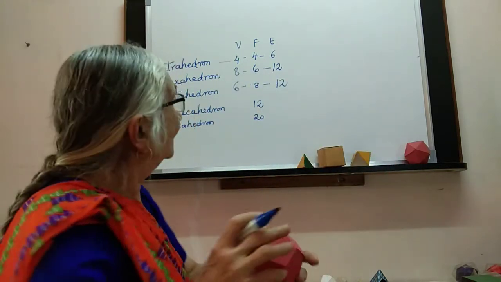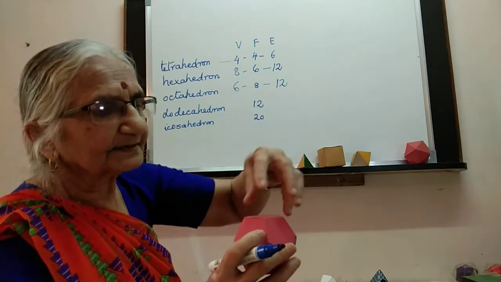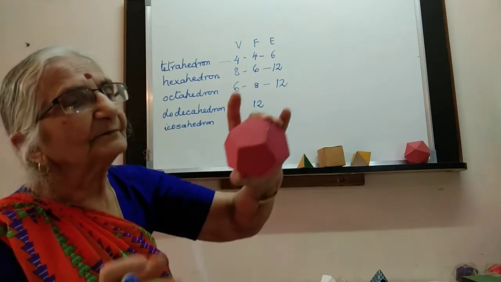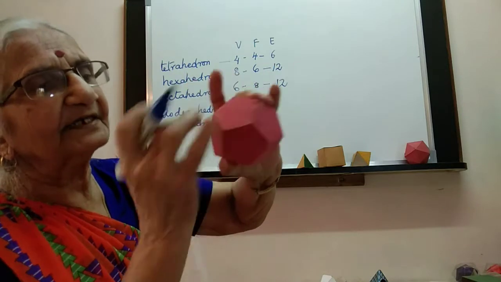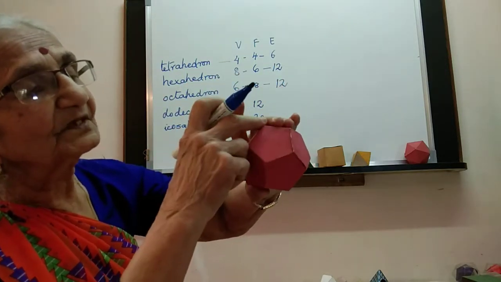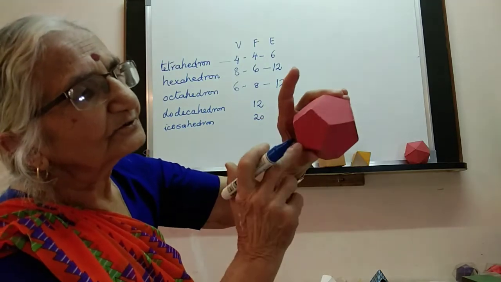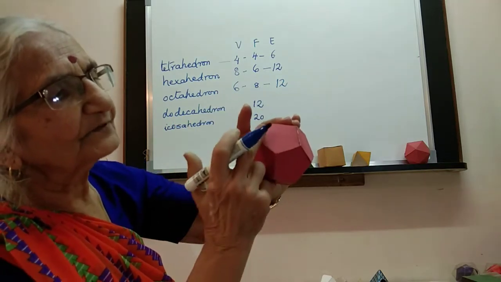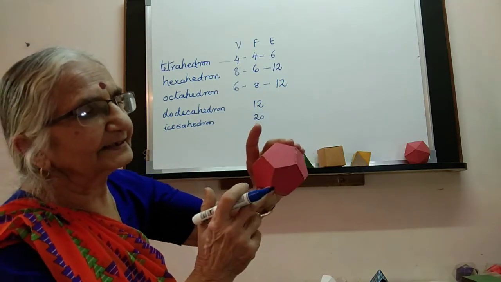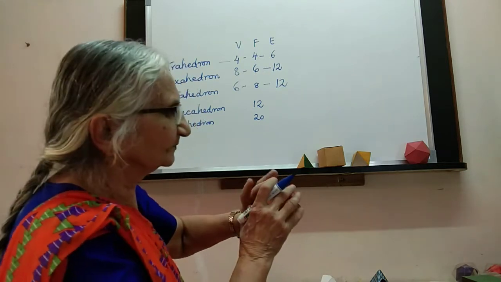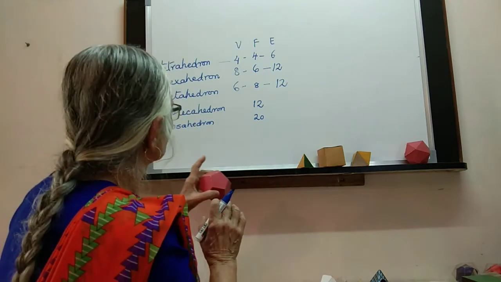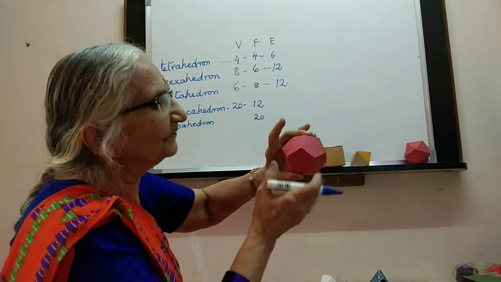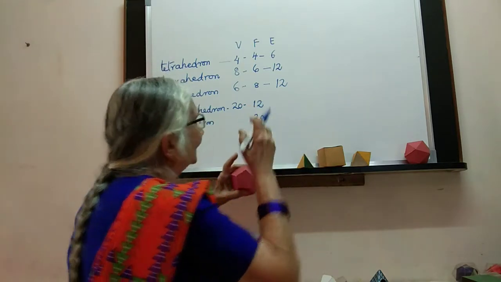Dodecahedron. Faces we have counted, now vertices. There are 5 at the top here. Similarly 5 at the bottom. So near my fingers I have 5 here and 5 here. And in between, opposite each top one I have 1. Opposite each bottom one I have 1. That means I have 5 downwards, 5 upwards. So 10 more and these 10. So this is 20. 5, 5 and 10.